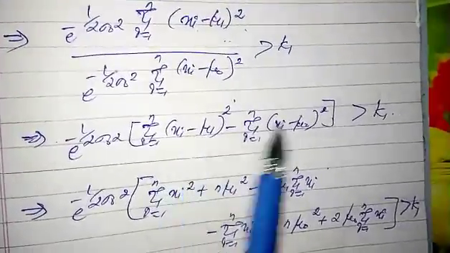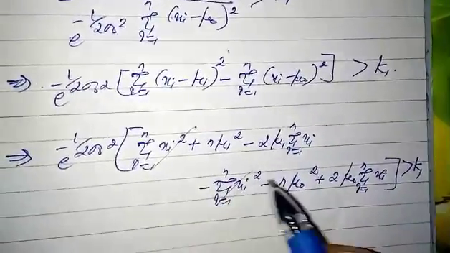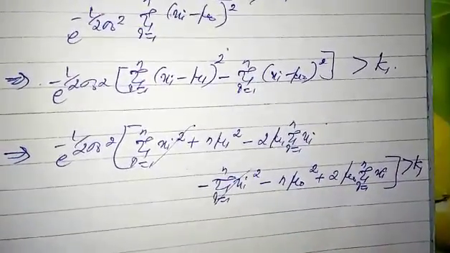Here we expand these two terms, and the summation xi square term gets cancelled.